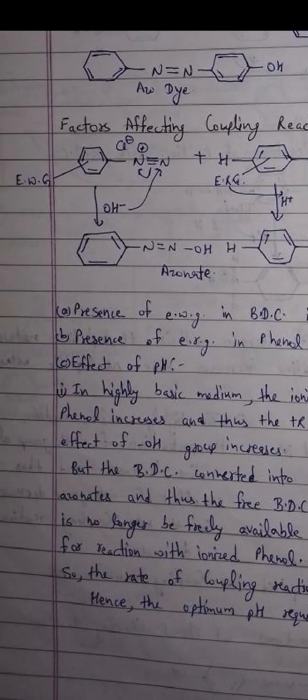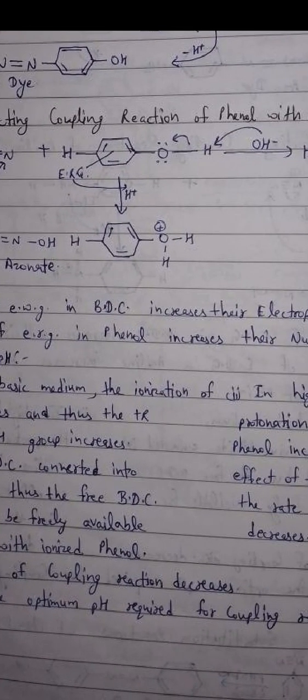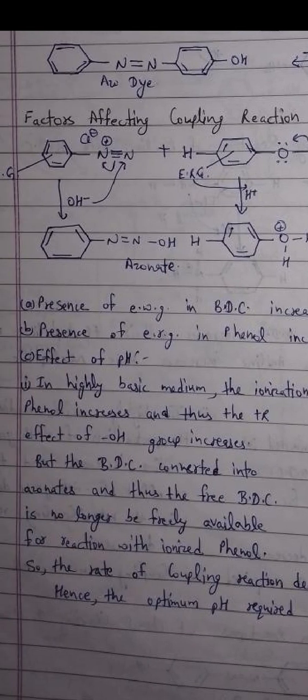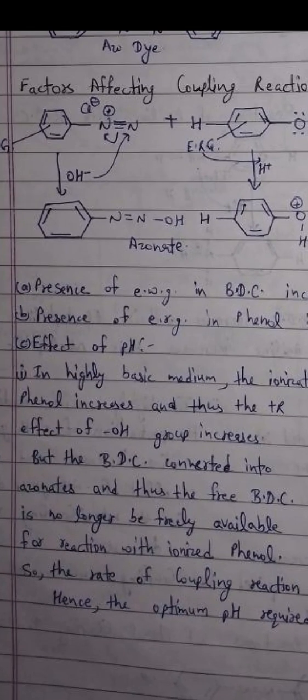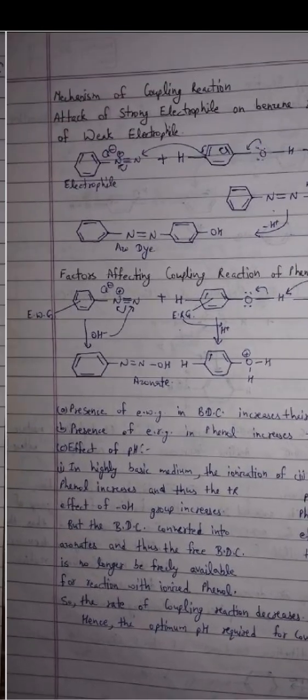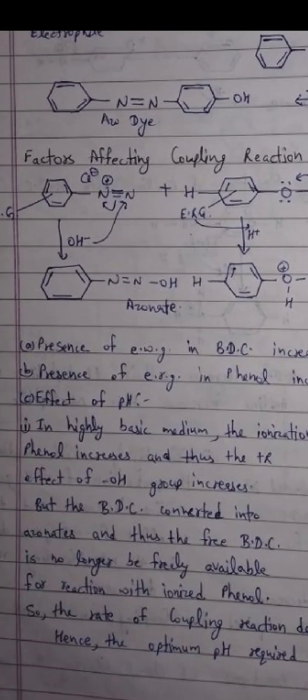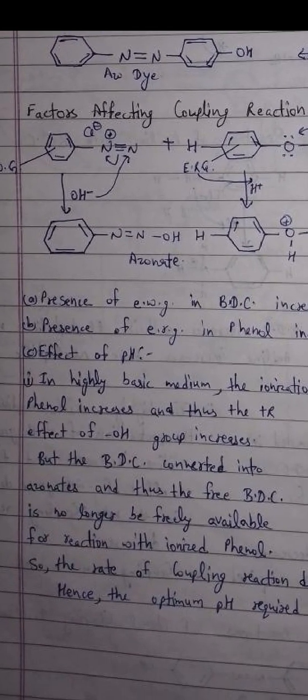nucleophilic nature. Effect of pH: in highly basic medium, the ionization of phenol increases and thus the effect of the OH group increases. But the BDC is converted into azonate and thus the free BDC is no longer available for reaction with ionized phenol.